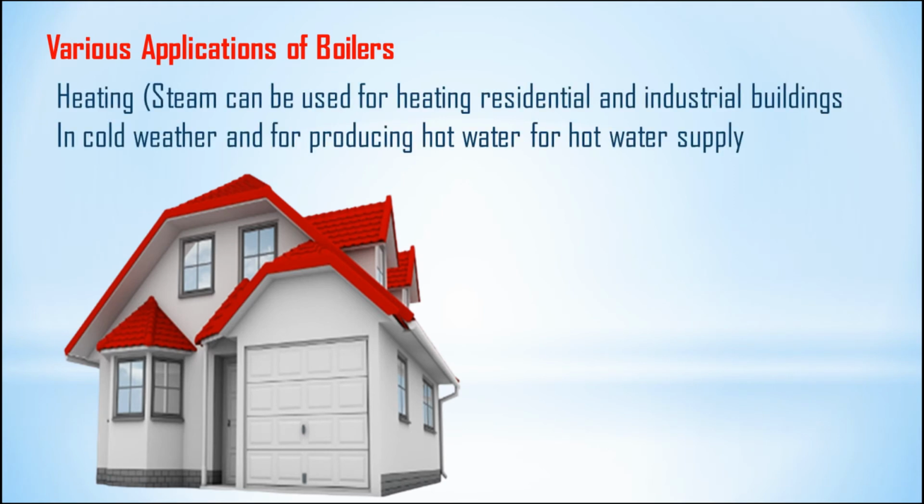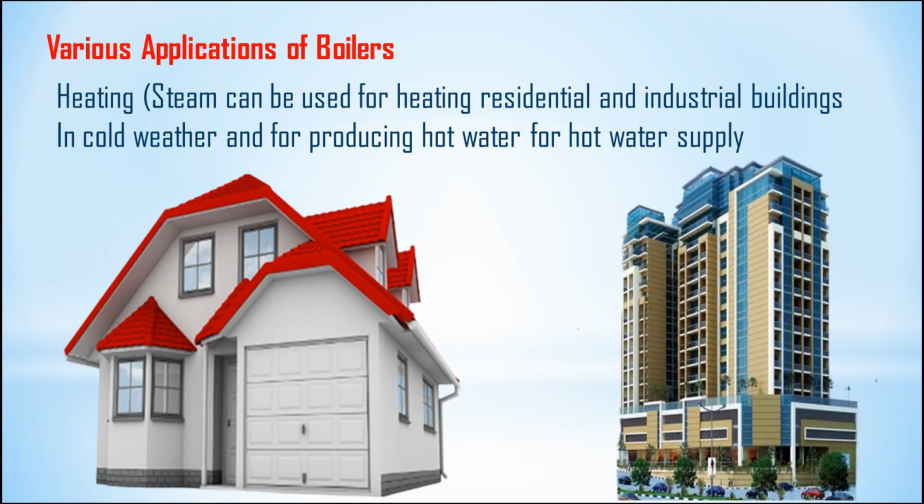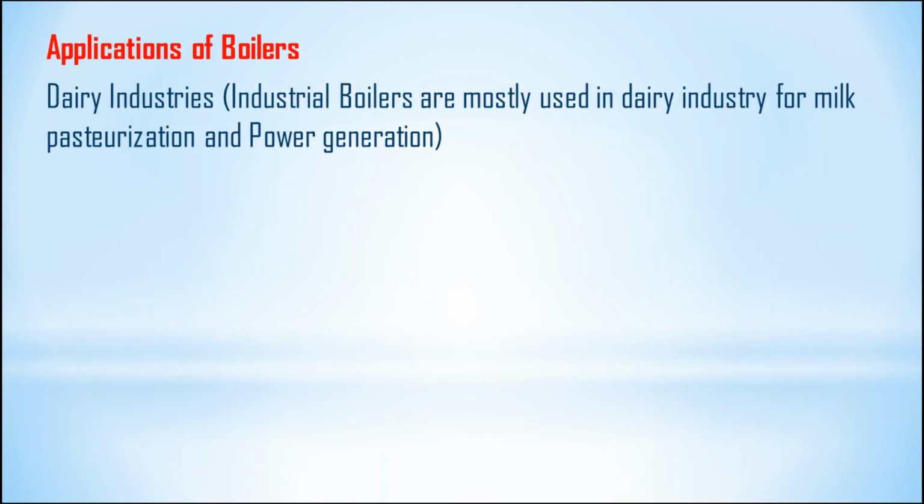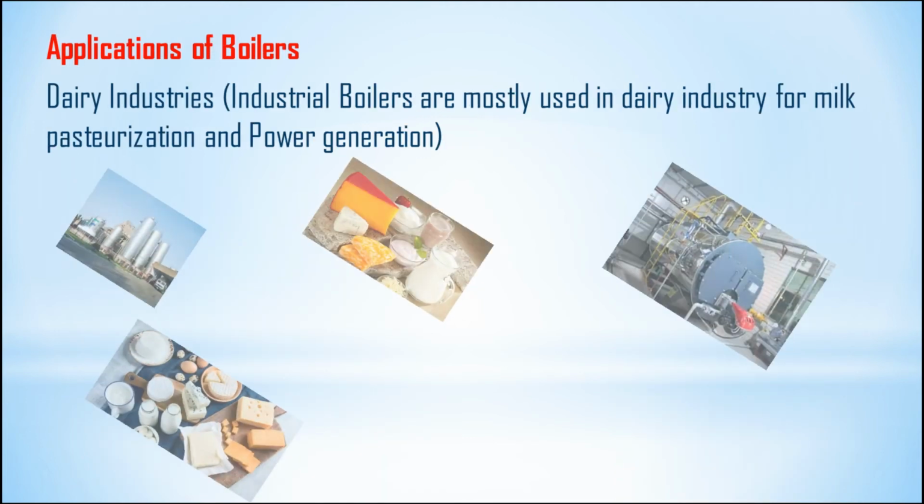The other application of the boiler is in heating of buildings as well as in houses. The steam can be used for heating residential and industrial buildings in cold weather, and for producing hot water for hot water supply. So this is one application of the boiler in domestic use. The other application of the boiler is in dairy industries.